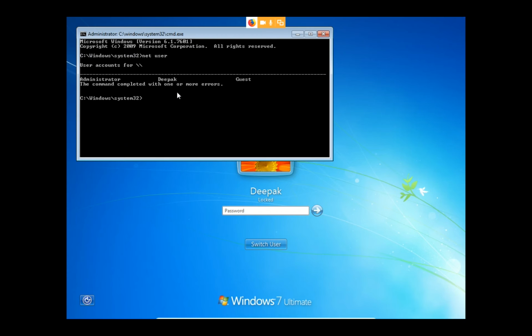Okay, if you want to change the password of Deepak, then you can change the password. If you want to add any user, then you can use this. So tomorrow we will read about that, how to change the password, how to create a user, how to delete a user. Today I have read how to create a backdoor through CMD. And if you created a backdoor and get any connection, and if you press the shift key 5 times, then you can open your CMD from anywhere.